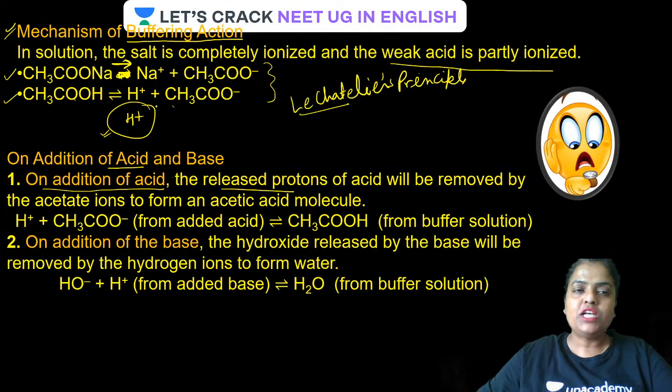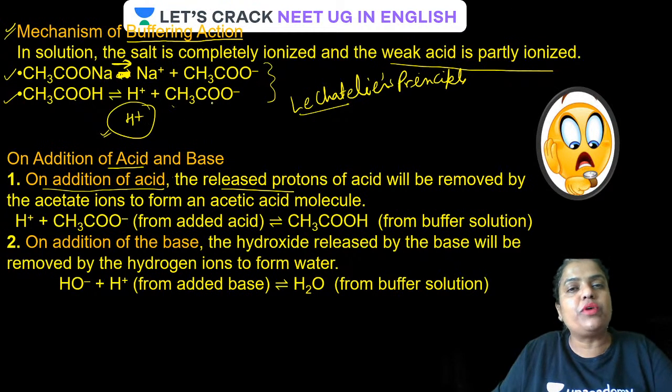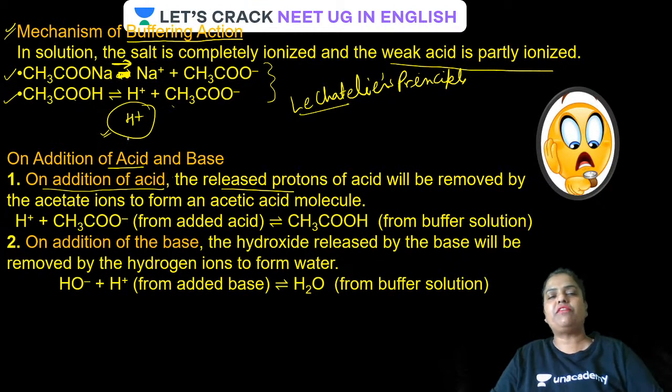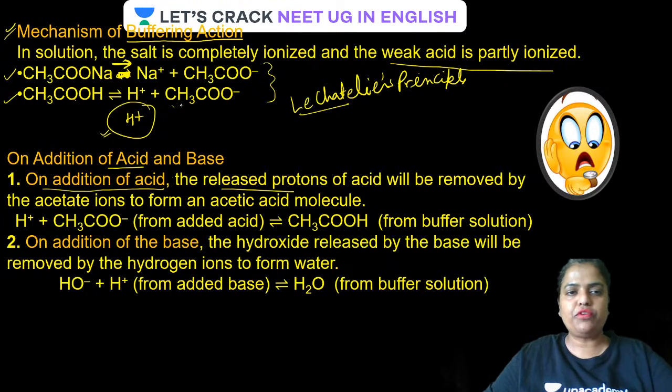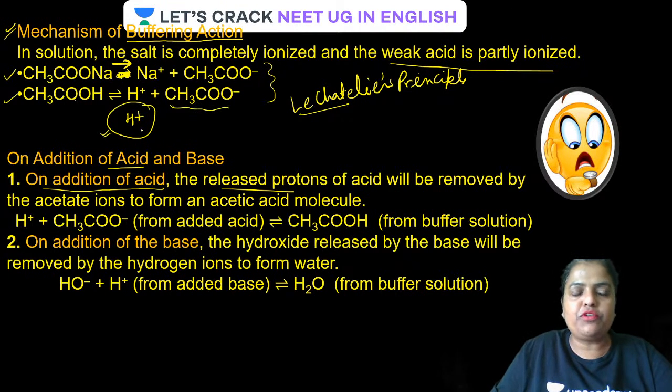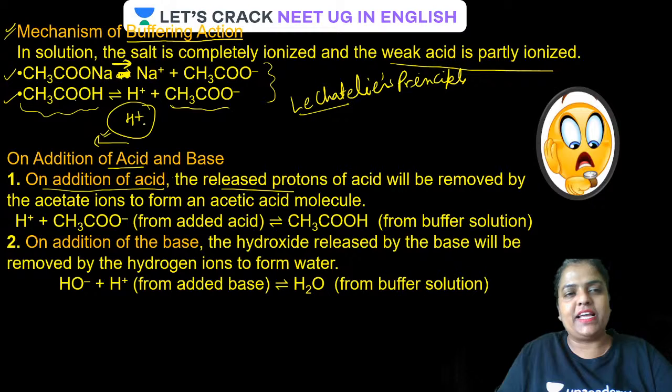Is that clear? So we have added H plus. The equilibrium is going to shift in a direction so as to nullify the effect of H plus. So what is going to happen? Acetate ion is going to combine with H plus and form weakly ionized acetic acid, or you can say the equilibrium will shift in a backward direction on addition of H plus. This is how the extra added H plus is removed from the solution, so it will not be able to change the pH of the solution. Is that clear, guys?